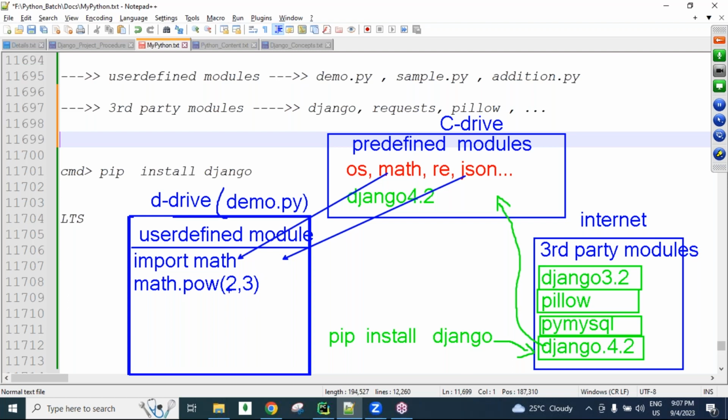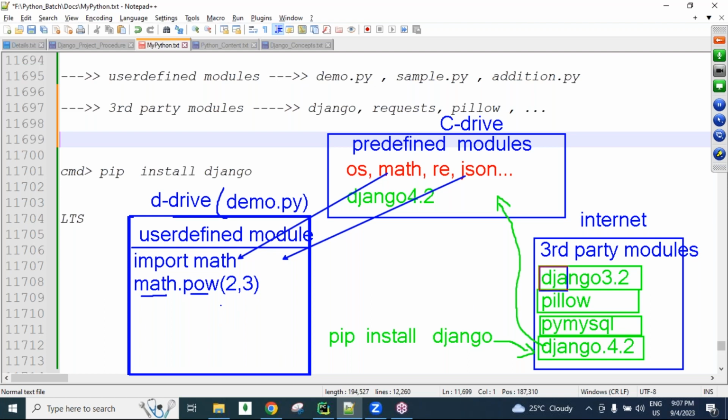So here we are not writing the logics, guys. We are just going to use the predefined thing. The math module contains a power function, so 2 to the power of 3 we easily get: 2 into 2 into 2, the result 8. If I give 2 comma 8, it is 2 into 2 into 2, like that, 8 times multiplying. Clear? Yes. So this is the concept of using modules, guys.